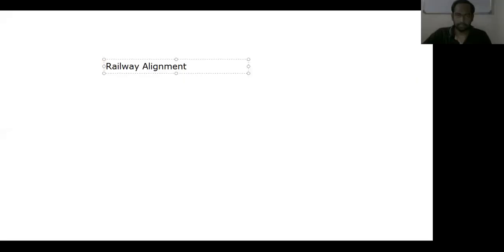So these are the three concepts which we will study under the geometric elements of railway track. In this session, we will discuss railway alignment. In coming sessions, we will discuss railway gradient and super elevation. Let me discuss railway alignment.